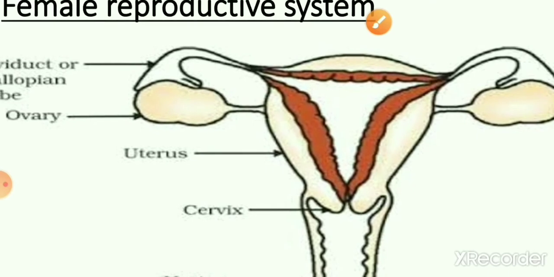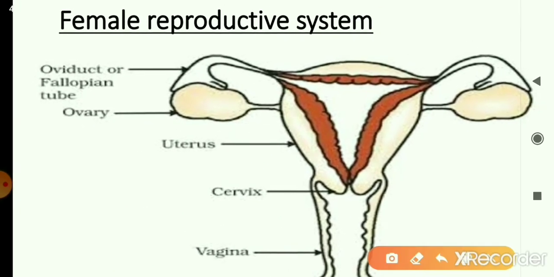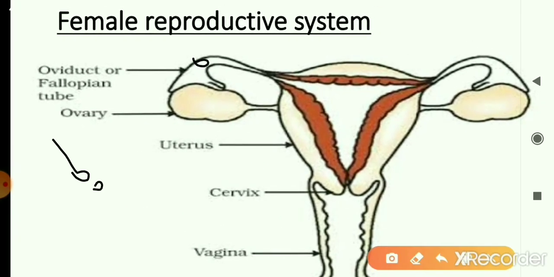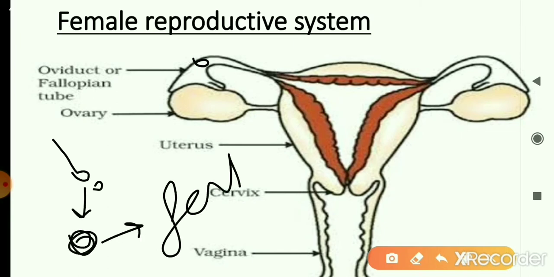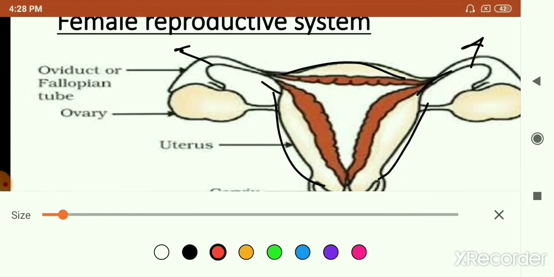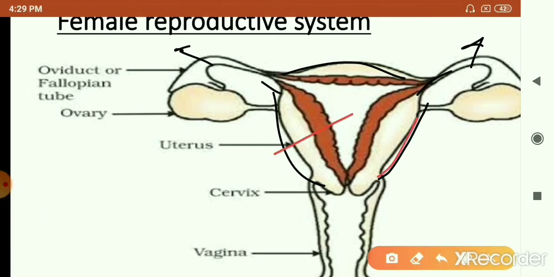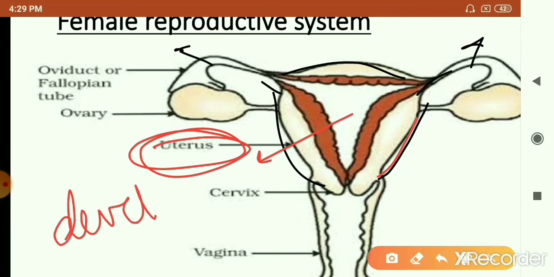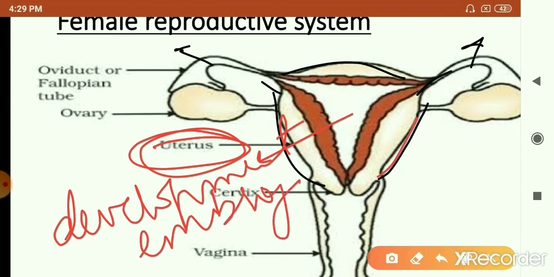And this oviduct or the fallopian tube is a place where fertilization occurs, so fusion of male and female gametes to form a zygote. That is what is called fertilization, and it occurs in this oviduct, right? Now these two oviducts that you see then join a muscular sac-like structure. This muscular sac-like structure is called the uterus. Uterus is a place where development of the embryo occurs. So development of the embryo takes place in the uterus.